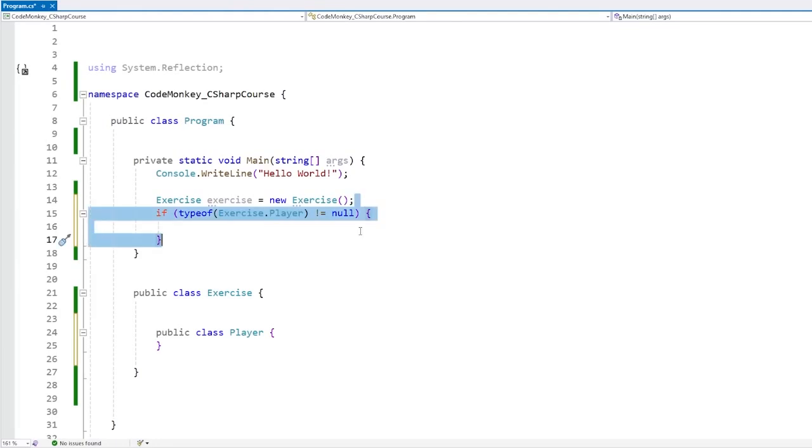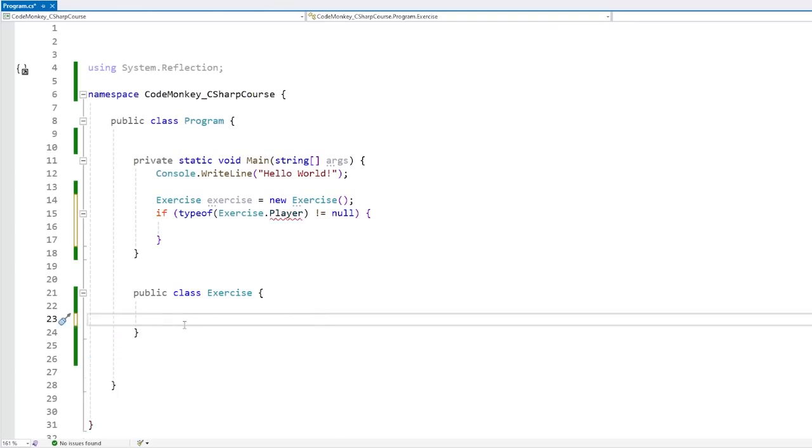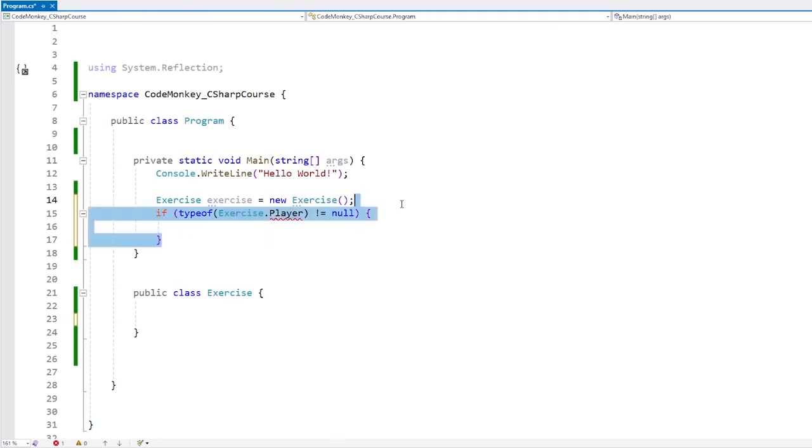However, remember how in the beginning of the exercise, the Player class does not exist. So if I erase this to reflect the state at the beginning of the exercise, obviously this code does not compile because there's no such thing as a Player class. Basically, we cannot write code assuming something is going to exist when in reality it does not exist just yet.